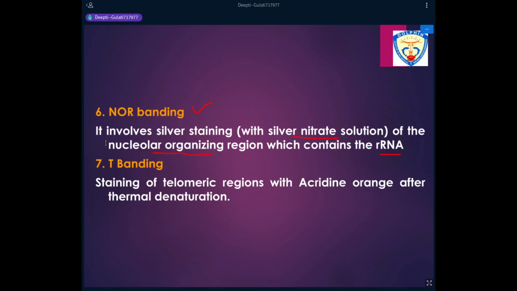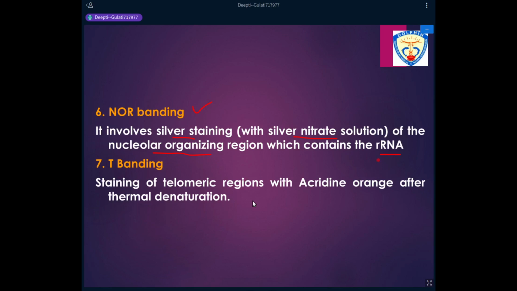So silver nitrate staining, also known as silver staining, is used to study the nucleolar organizing region. Nucleolar organizing region is that portion of the DNA which is associated with the synthesis of ribosomal RNA.